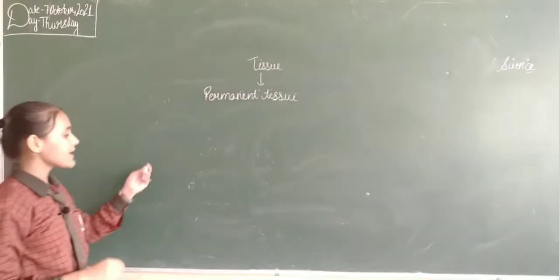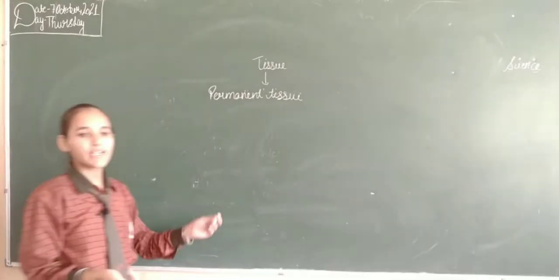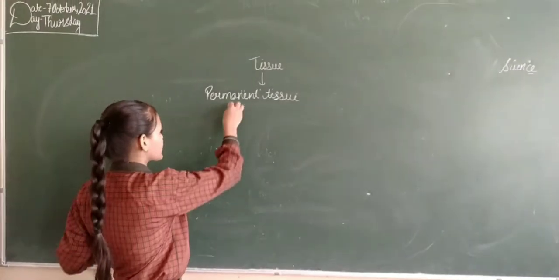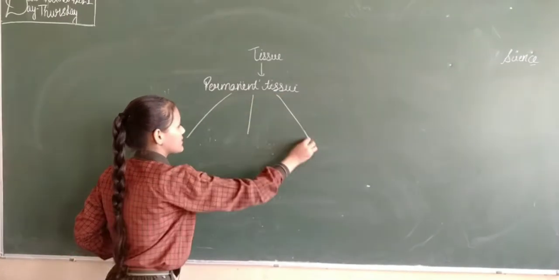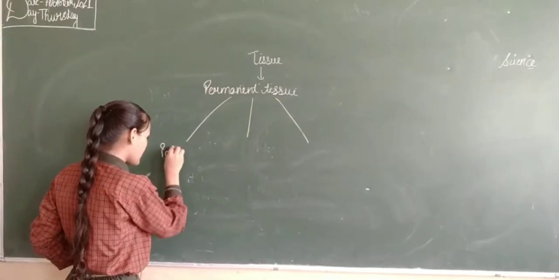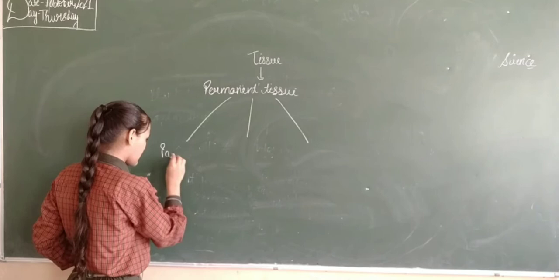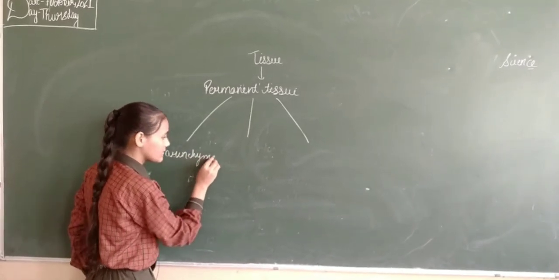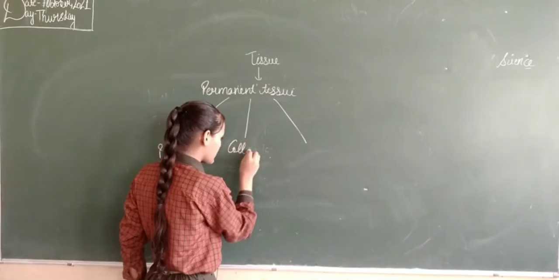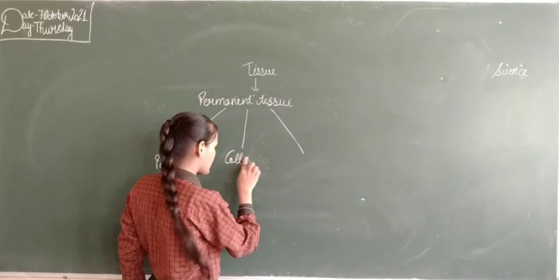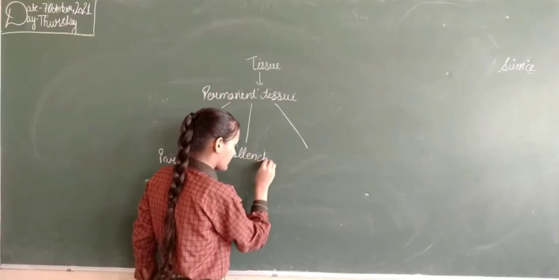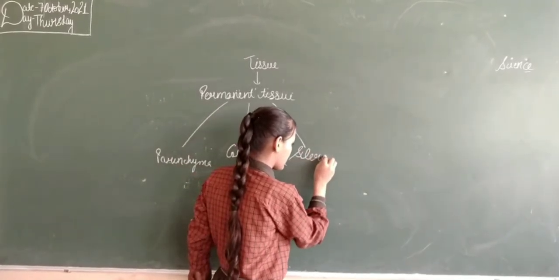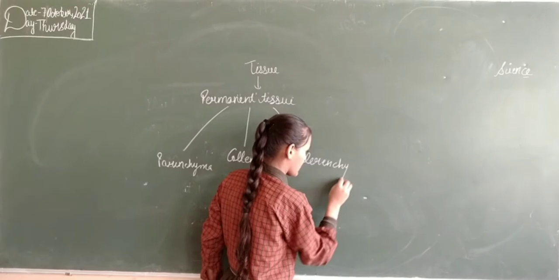As I told you, when meristematic tissue loses its dividing capacity, it changes its shape and size into permanent tissue, and it has three types: parenchyma, collenchyma and sclerenchyma.